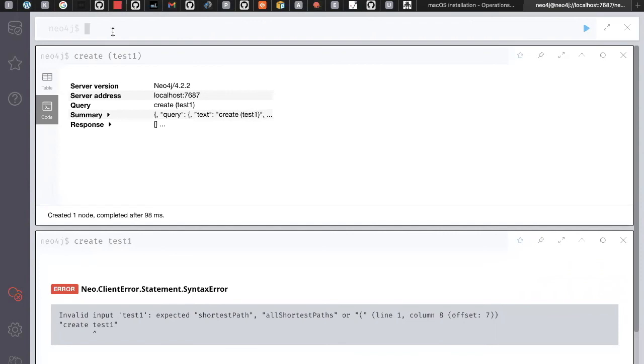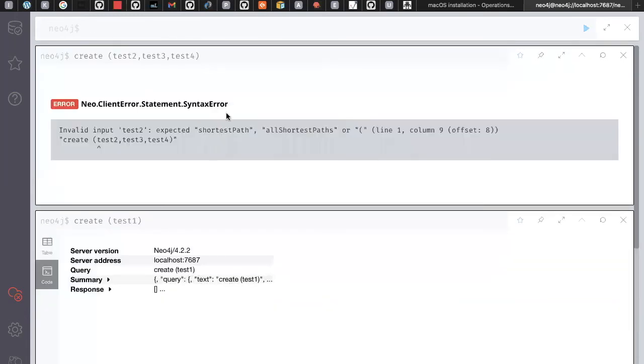If you want to create multiple nodes, you can give CREATE and, inside it, mention test2, comma, test3, comma, test4. So I can create multiple nodes at one time by using this CREATE command. But the problem is that I'm using the comma here but not using the parentheses separately.